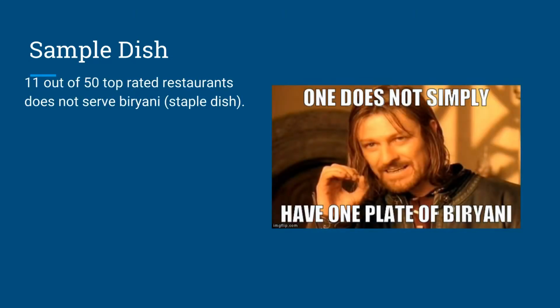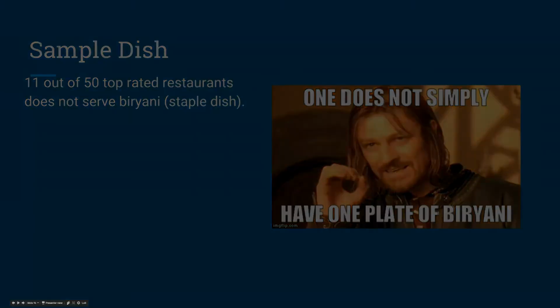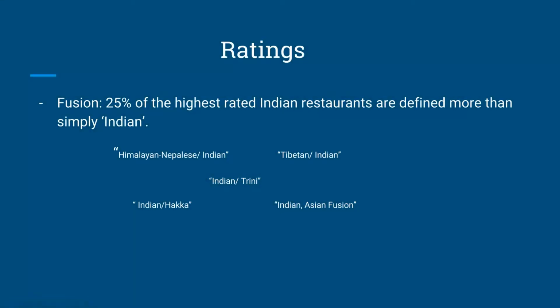The dish we have selected for our coding analysis is biryani. Interestingly enough, 11 out of 50 restaurants did not serve this dish, regardless of the fact that it is commonly found to be a staple dish within the Indian cuisine discourse. This suggests that Indian restaurants are confident enough in their audience to differentiate and deviate from traditional menu items and still be sustainable and viable without having the need to compete. Most restaurants simply label themselves as Indian as per their websites.